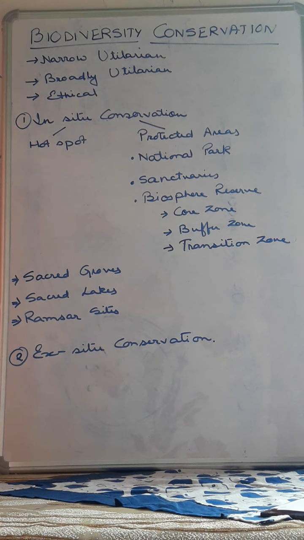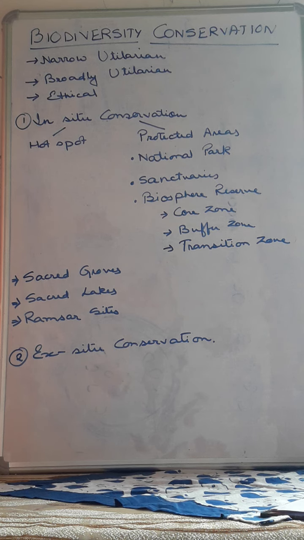Narrow utilitarian reason includes the benefits that humans derive from biodiversity, that is, from the plants and animals. A large number of economically useful things can be obtained, like food, cereals, pulses, milk, meat, egg, fats, oil, fibers, firewood, timber. All these things that we obtain come under narrow utilitarian uses. So these narrow utilitarian things are important, so biodiversity is to be conserved.